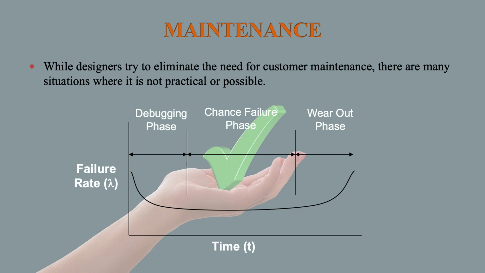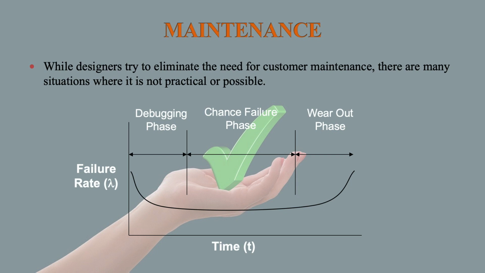But in the last stage you will find that there is a tremendous failure rate, because this is the wear out phase, and this is known as the bathtub curve, failure rate versus time. So it depicts the failure rate versus time for any product.